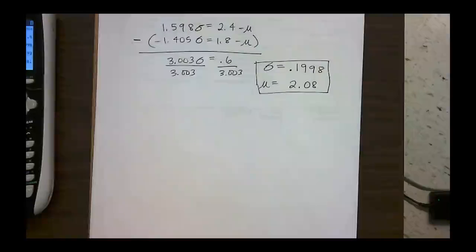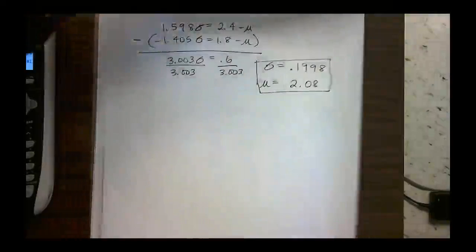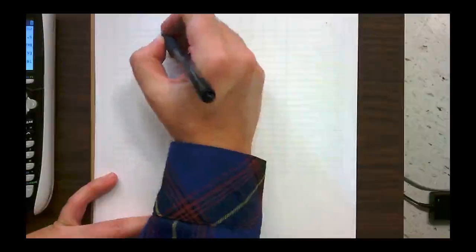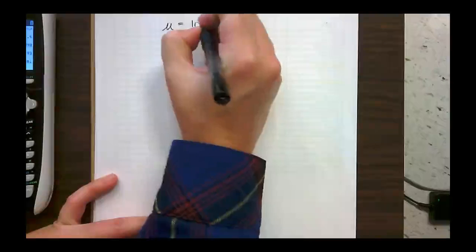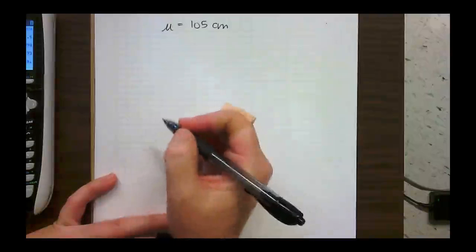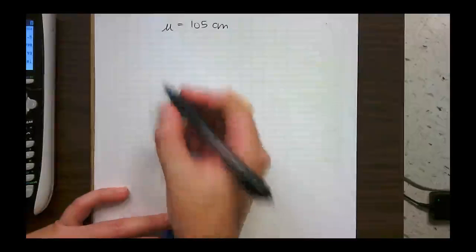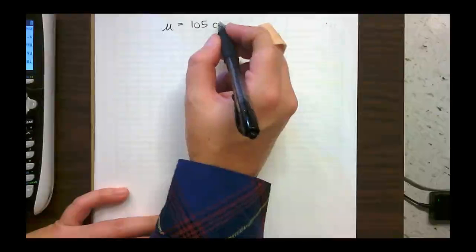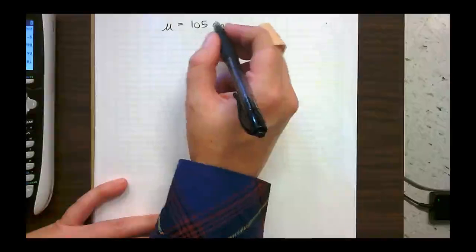So I'm going to try one more example for you guys. Let's say it's known that the average height of 6-year-old boys is 105 centimeters, and 22% of the boys are taller than 110. Find the standard deviation of the height.